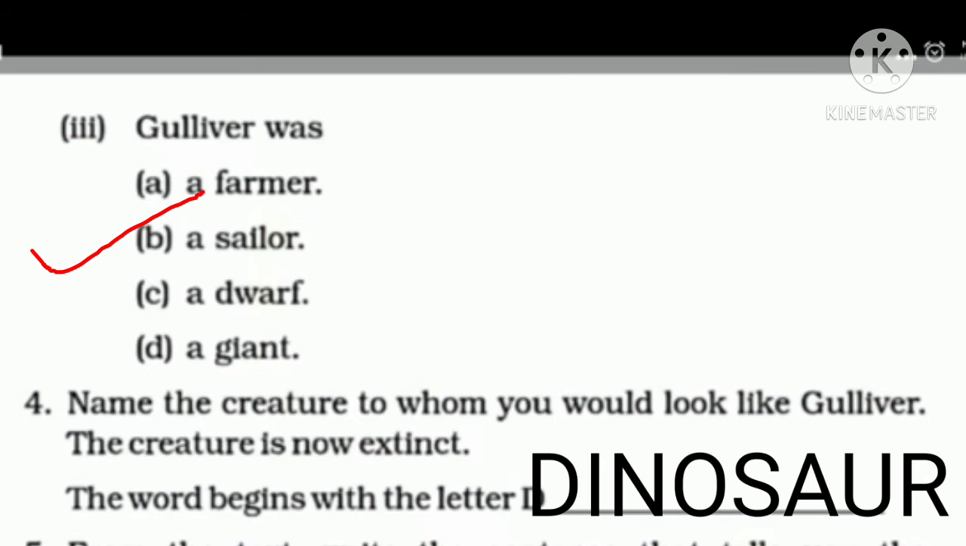Now your fourth question, name the creature to whom you would look like Gulliver. The creature is now extinct. Extinct means that creature is not found here. And which creature is that where we would look like Gulliver to that creature? The word begins with the letter D. So the correct answer is a dinosaur. A dinosaur is not found nowadays. In the olden days, in the earlier times, we had this huge creature which was called dinosaur.